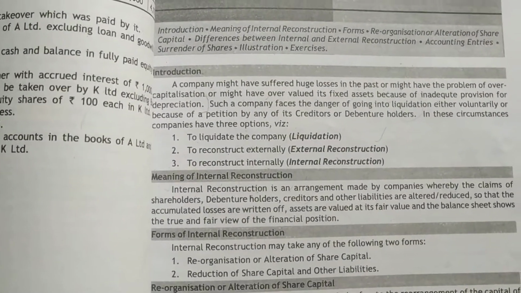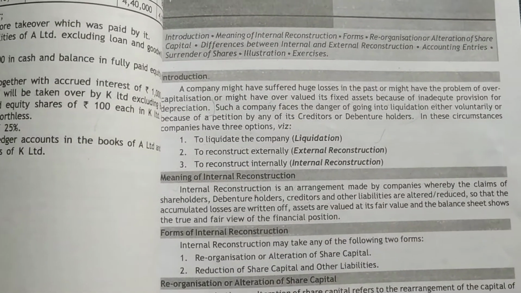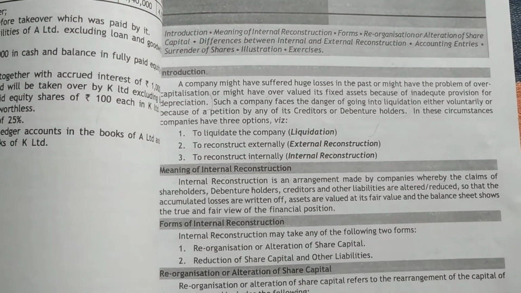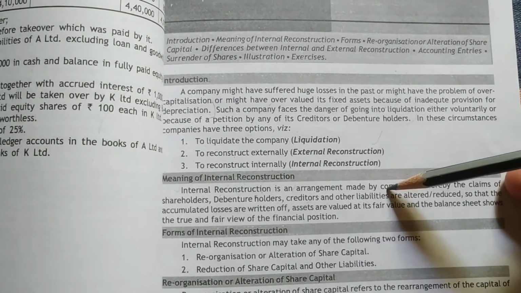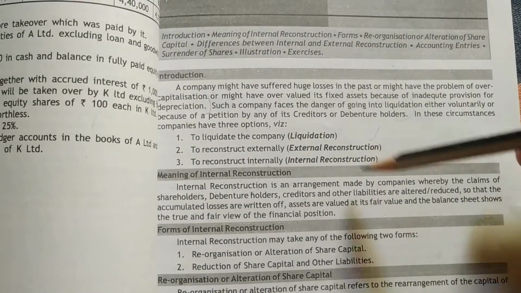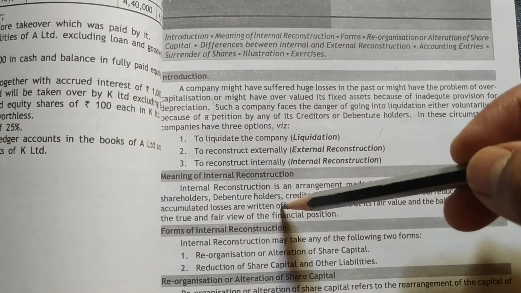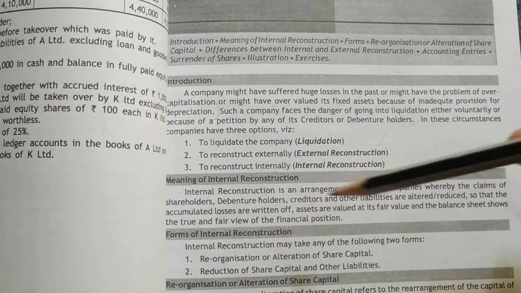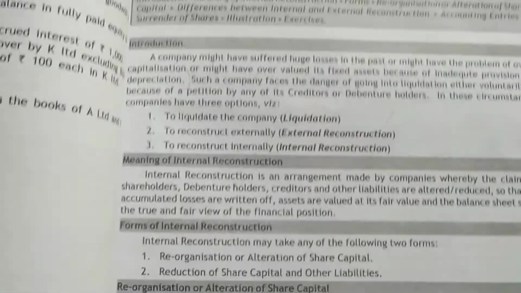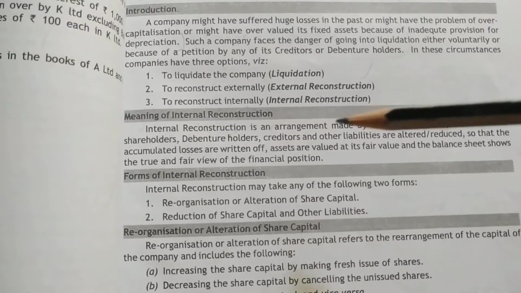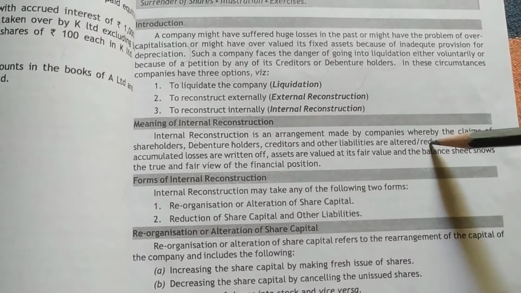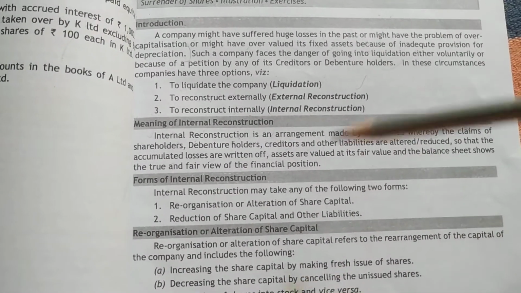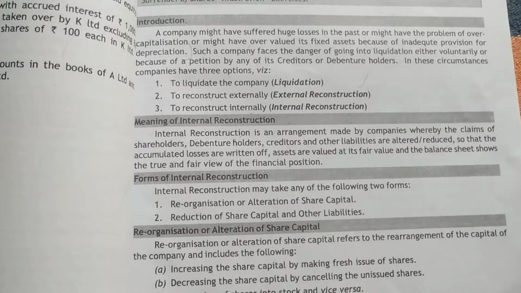If they reduce the liabilities, the company will have some money, which will be used to write off the accumulated losses.